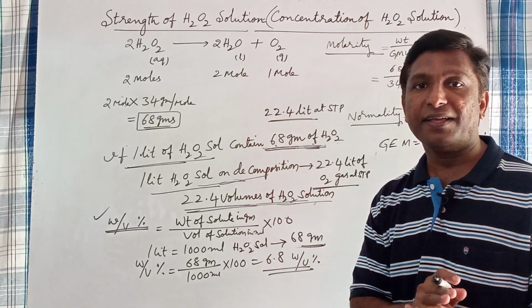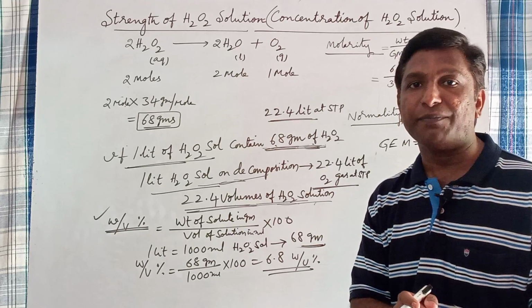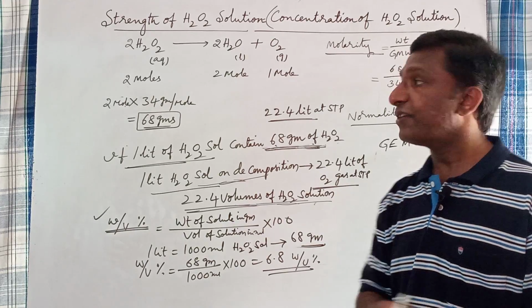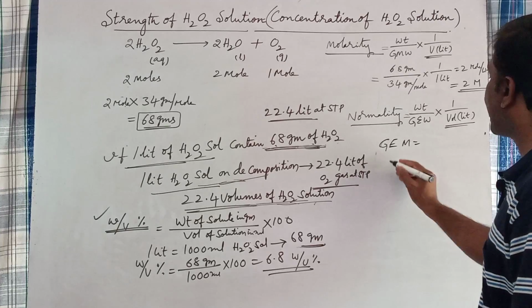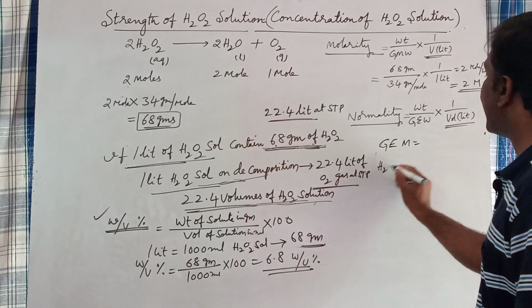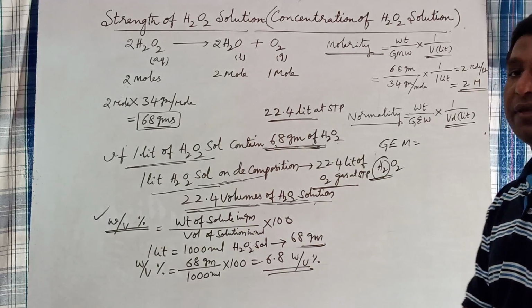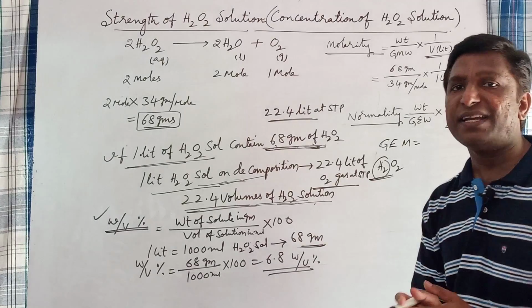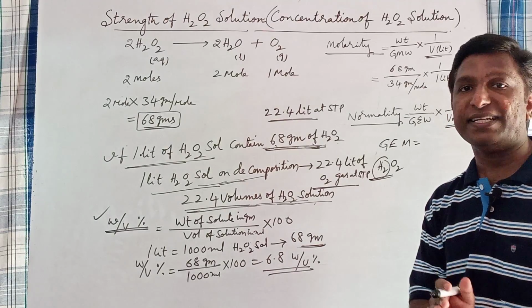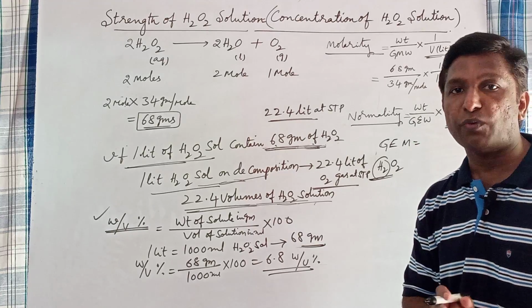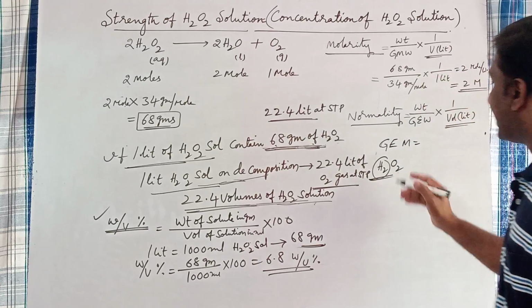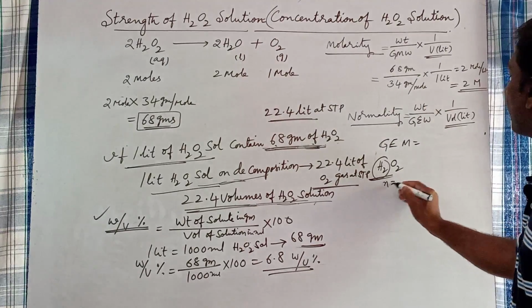For acids, n factor is nothing but basicity of acids. So here H2O2 is considered as a dibasic acid. It is a weak acid with 2 replaceable hydrogen atoms. Hence, its n factor is taken as 2.